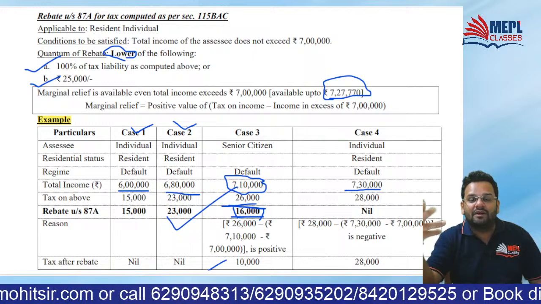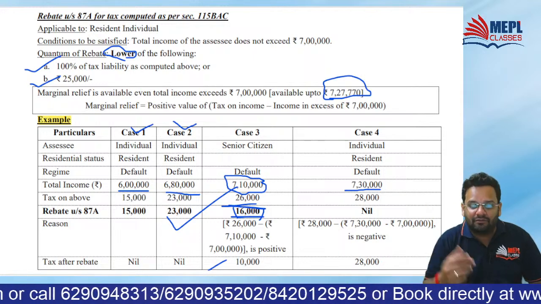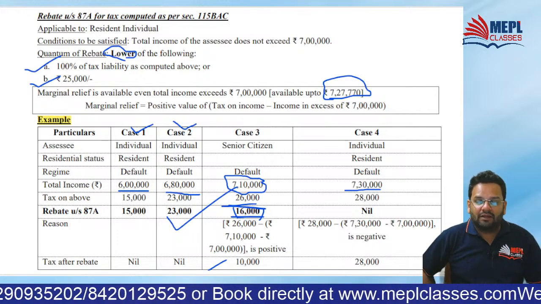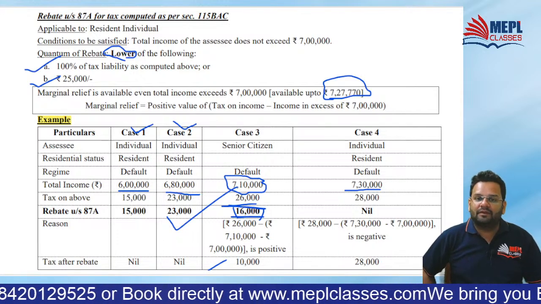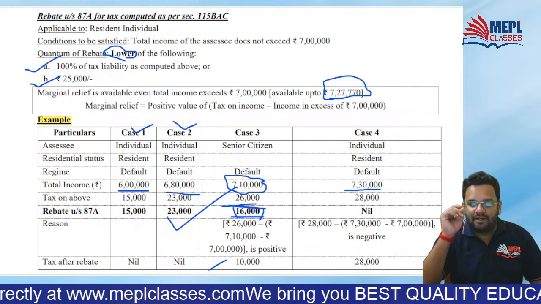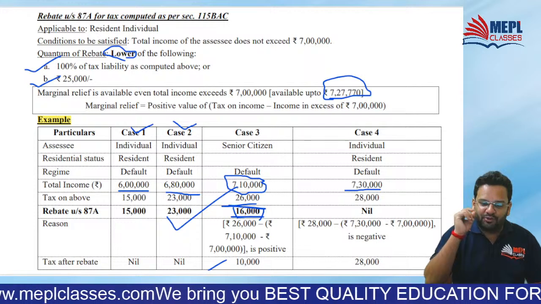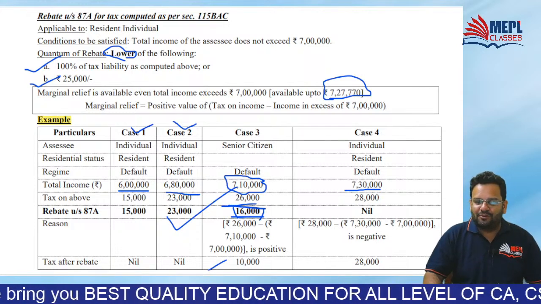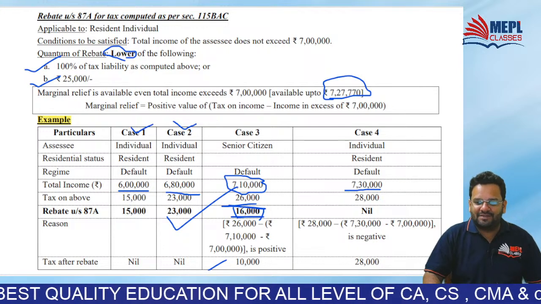So if you do 28,000 minus 30,000, it will be negative. So there is no question of taking any rebate. You will have to pay tax of entire rupees 28,000. Have you understood, all of you? Yes, sir. Absolutely. Got it, guys? Shall we go ahead?